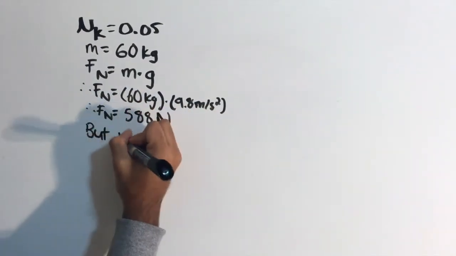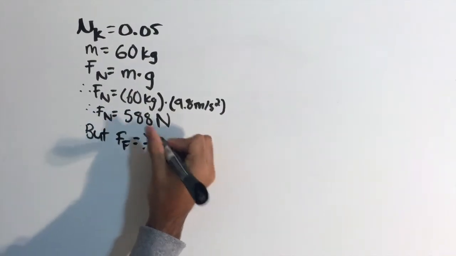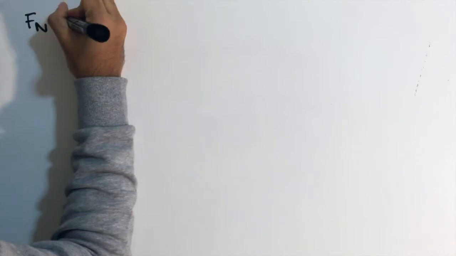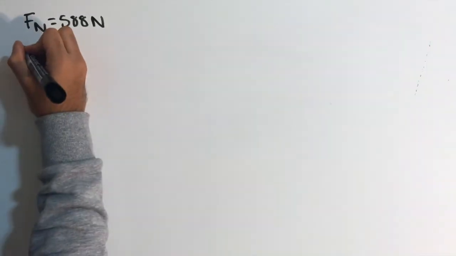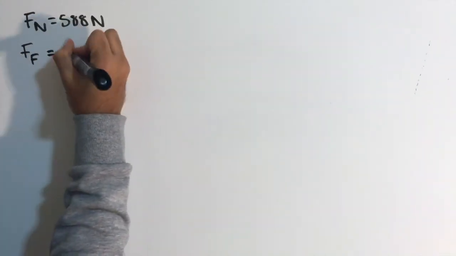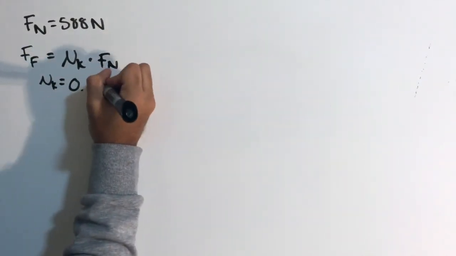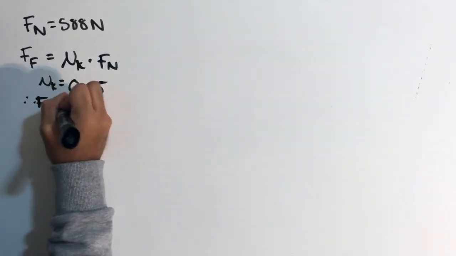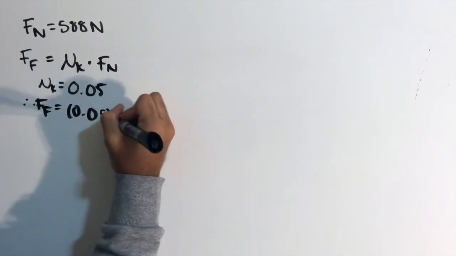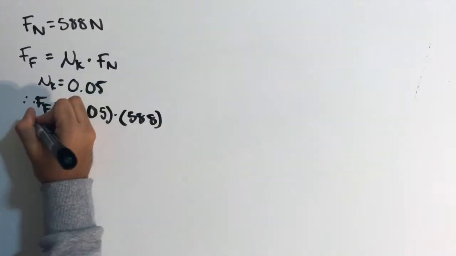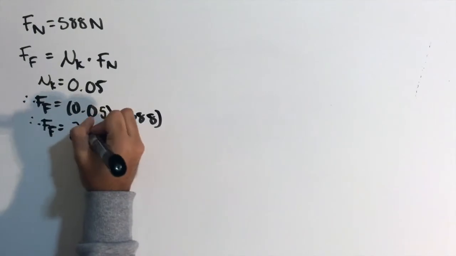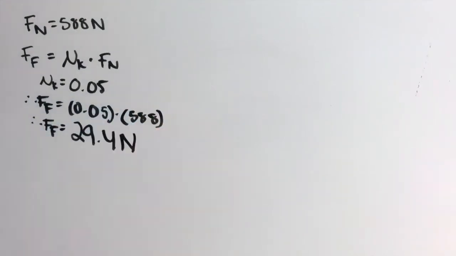But wait, how are we going to use that to find the force of friction? Well, it's quite simple, really. We know that the force of normal was calculated earlier to be 588 newtons, and we know that the force of friction is equal to the coefficient of kinetic friction times the force of normal. The coefficient of kinetic friction is 0.05, so the force of friction is equal to 0.05 times the force of normal, which is 588 newtons. Force of friction is equal to 29.4 newtons. So now that we know the force of friction, let's just add that to the top.